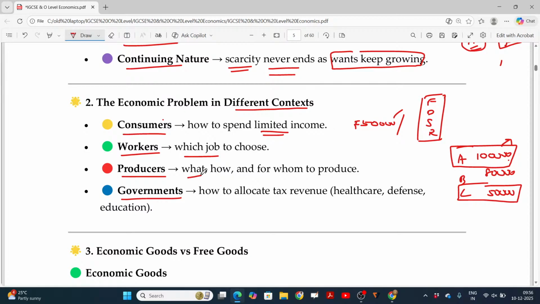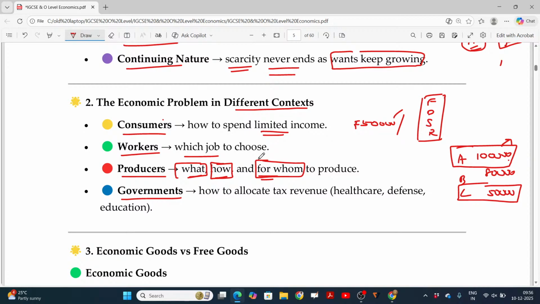And for producers: what, how, and for whom to produce. This is always the question that comes in economics: what to produce, how can we produce that, and for whom it will be produced. What to produce? Will it be luxury cars or normal cars, or would I construct a mall, hospitals, or an education institution? Government also has the same problem: limited resources, but they have to fulfill various social obligations. Similarly, producers also face what to produce.